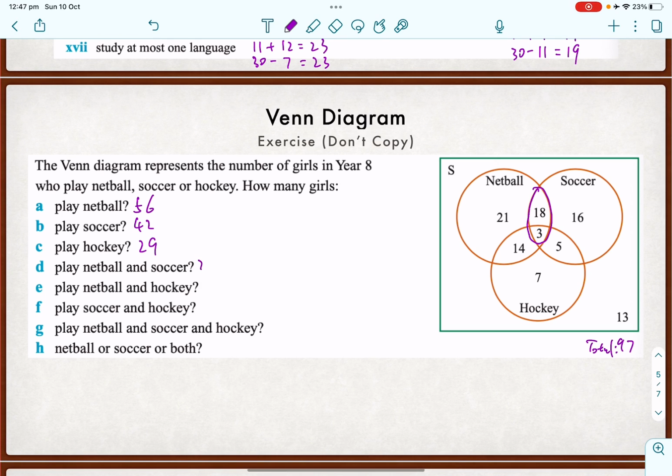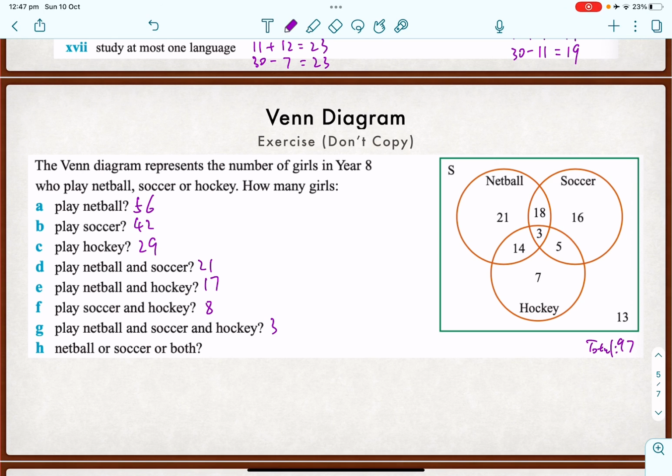So that will be 21. Okay. Netball and hockey. Maybe these 2 lots here. That will be 17. Soccer and hockey. That's 8. Okay. Netball, soccer, and hockey. So all 3. So we only have 3 people.